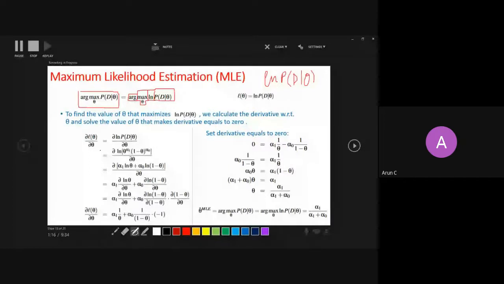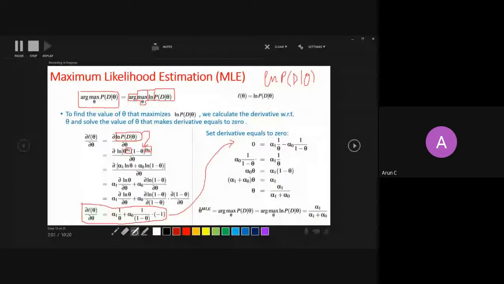Then we have to take a derivative. This is a simple calculation. So it is a log likelihood function, and you take a derivative. First you put in the parametric form, which I just discussed in the previous slide. It is theta to the power number of heads, times 1 minus theta to the power number of tails, and it is a log. So when you expand it, it is alpha 1 log theta plus alpha 0 log (1 minus theta). And you just do some mathematics and find that this is the derivative which you got. You put this derivative equal to 0.